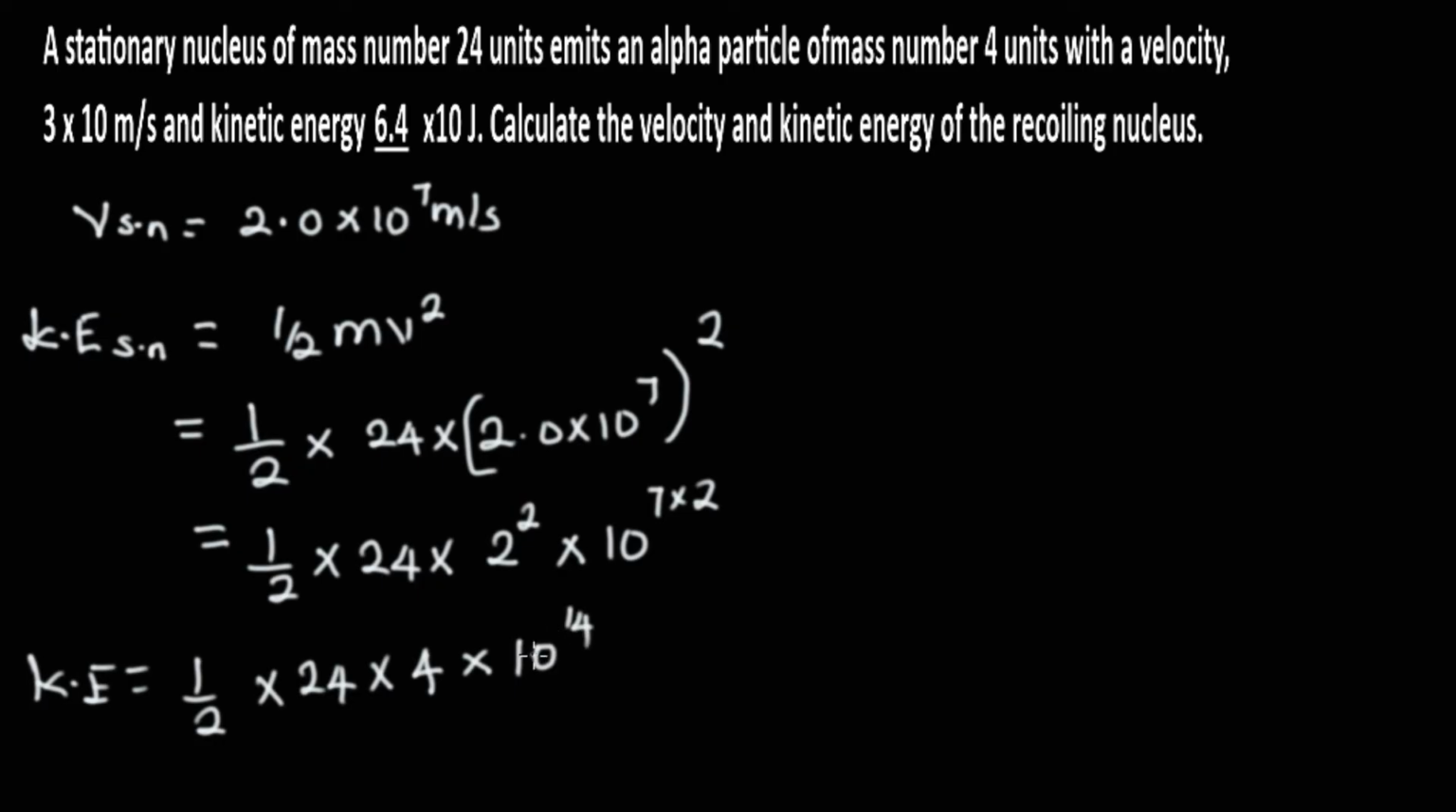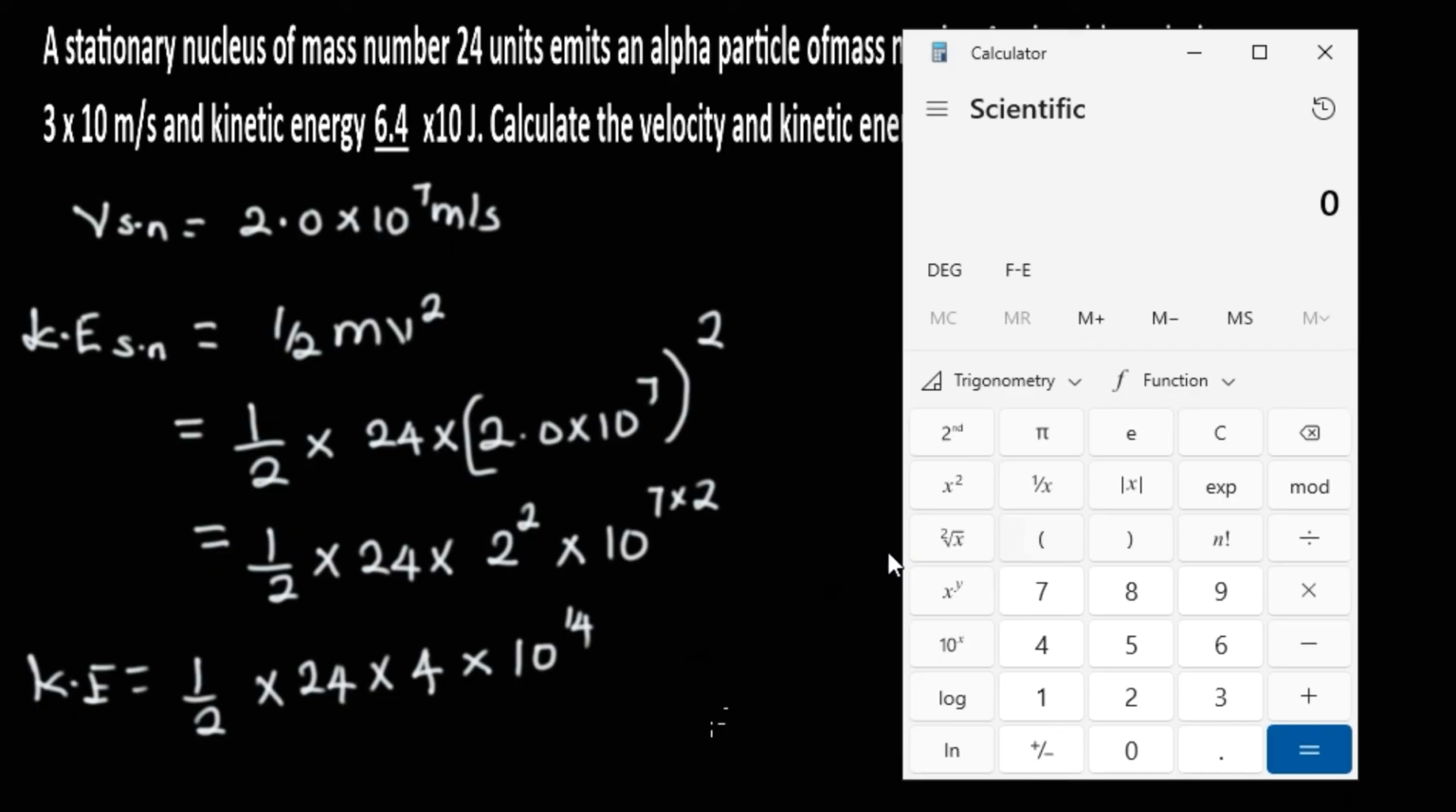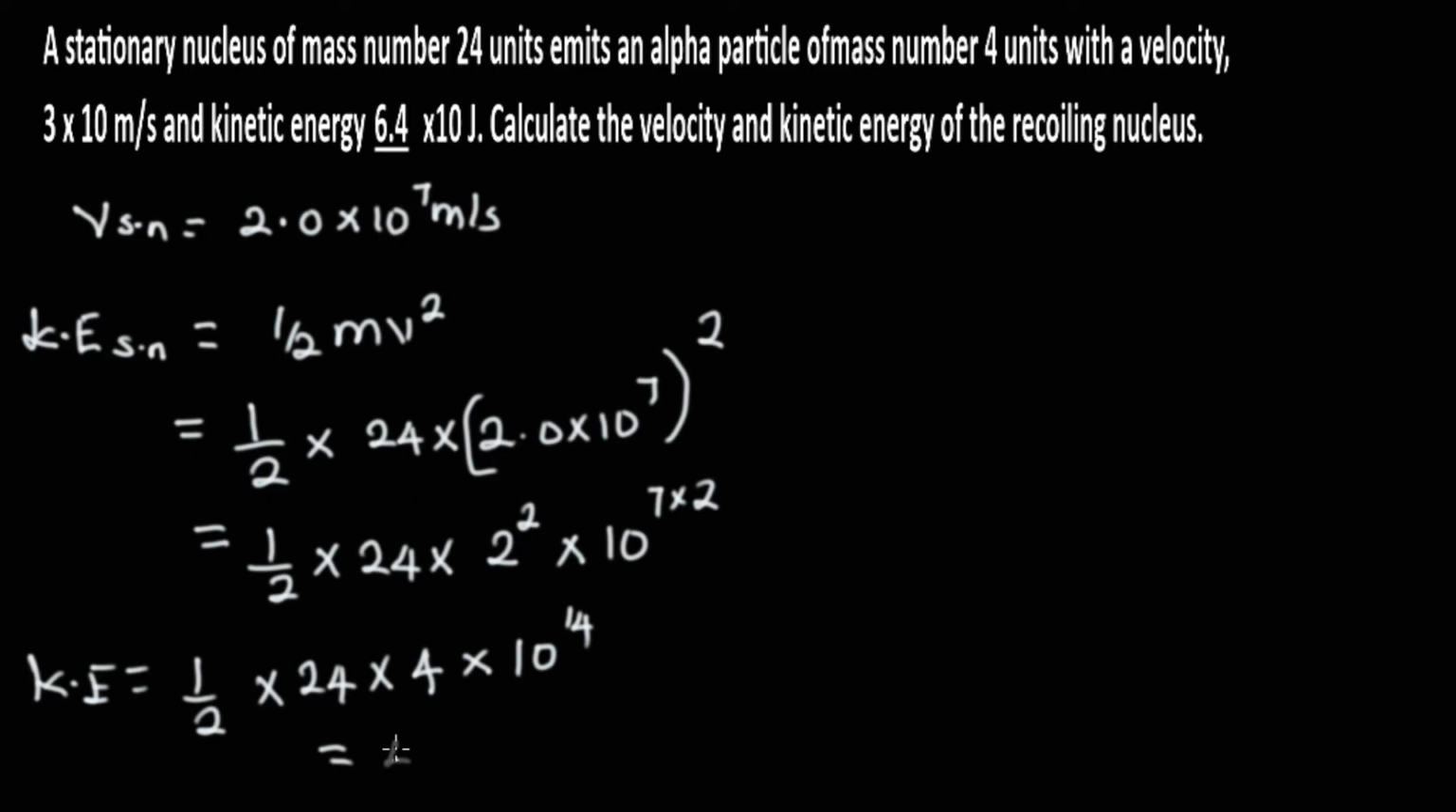If you look at this very well, we can now use our calculator, and this will have half, which is 0.5, multiplied by 24 multiplied by 4, and we end up having that the kinetic energy is 48 times 10 raised to the power 14 joules.